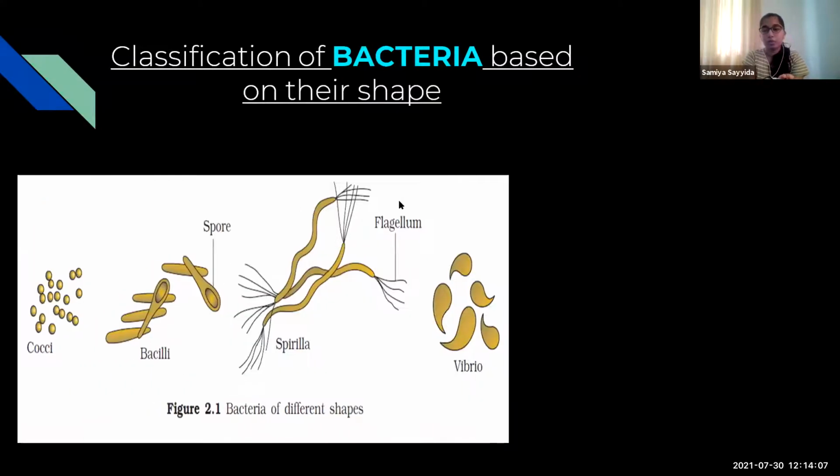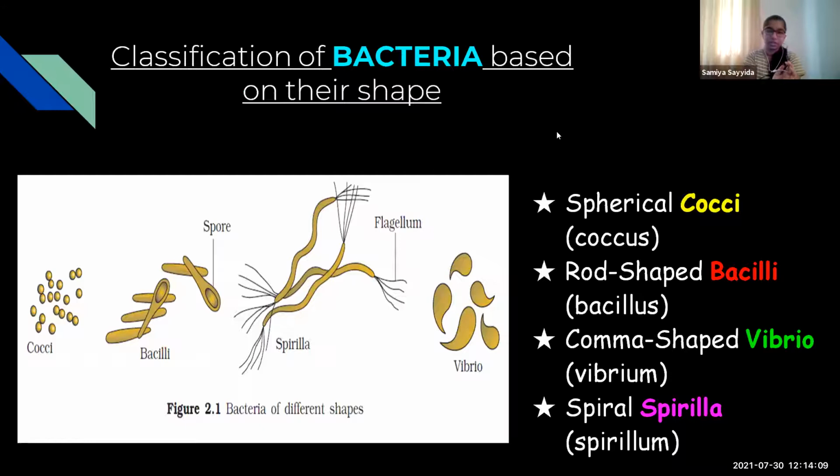Now we move on to the classification of bacteria on the basis of different things. First, we'll see the classification of bacteria based on their shape, then on the basis of their food intake, and one more classification, which is the main classification of bacteria. First, on the basis of their shape. There are four different shapes of bacteria: cocci, bacilli, spirilla, and vibrio. Cocci is sphere-shaped or ball-shaped. Bacilli is rod-shaped, and spirilla, as the name suggests, is spiral-shaped. Vibrio is in the shape of the punctuation mark, comma.